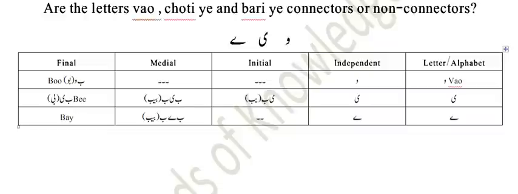And at the end, in a final format with bay it looks like this one, which is called bay. In medial form it is a similar sound with bay and bay. With bari it is also similar to choti, like bayab. So this is the table, and now we study some more things here.